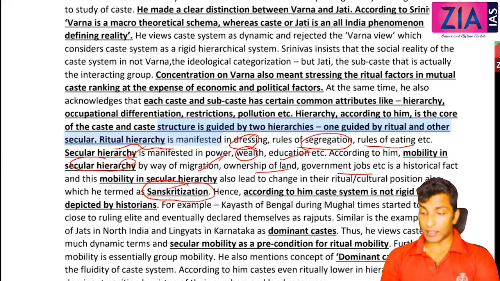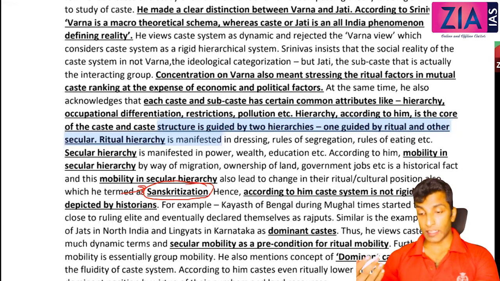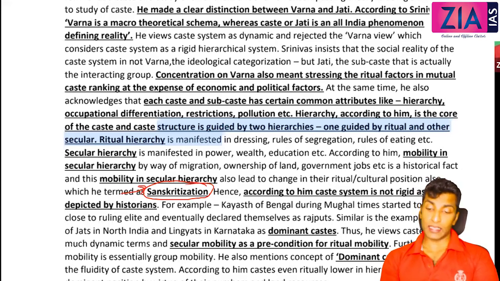According to him, the caste system is not as rigid as depicted by historians. Why is he saying it is not rigid? You can see the instances of Sanskritization. What Ghurye, historians and Indologists say is that these are cultural phenomena defined by the Manusmriti. You cannot change your caste. By birth you are born into a caste and it is a closed system, right? But that's not the case. He explained that through two concepts.